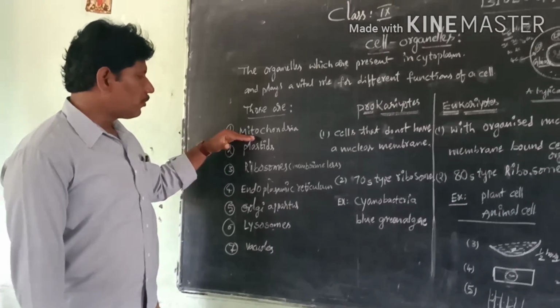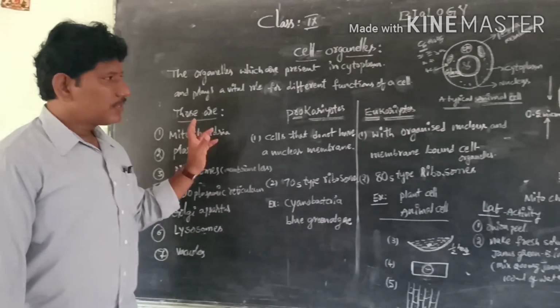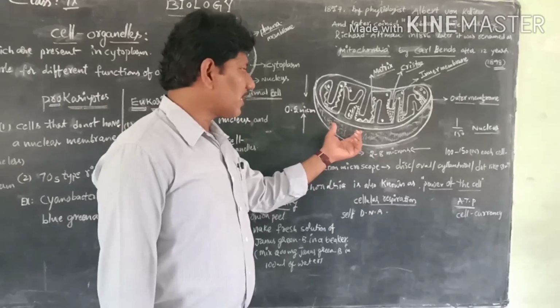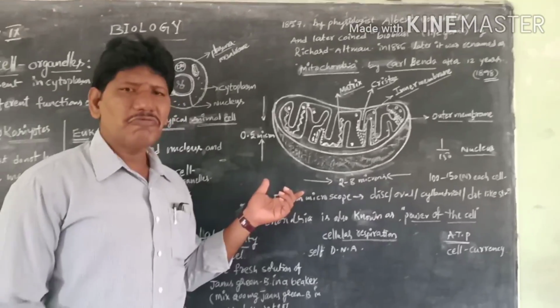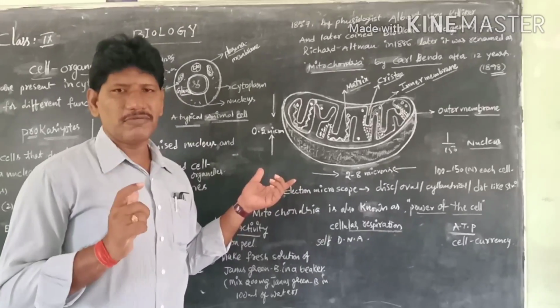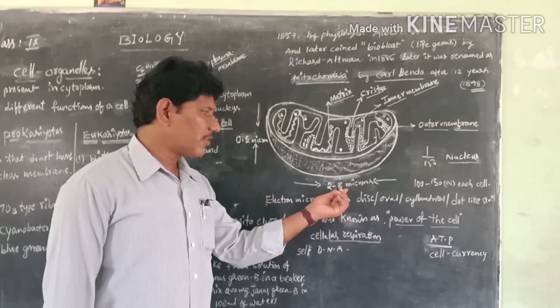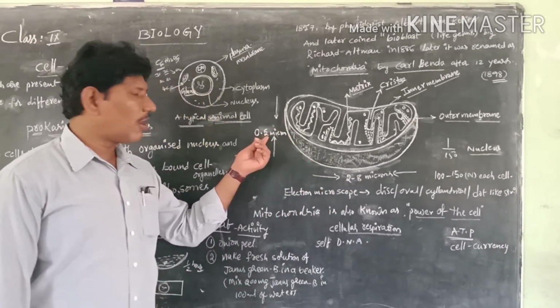The first and foremost is mitochondria. Coming to this diagrammatic representation, this is the hypothetical diagram of mitochondria, because mitochondria is a very minute particle. The length of the mitochondria is just 2 to 8 microns and the width is just half a micron.